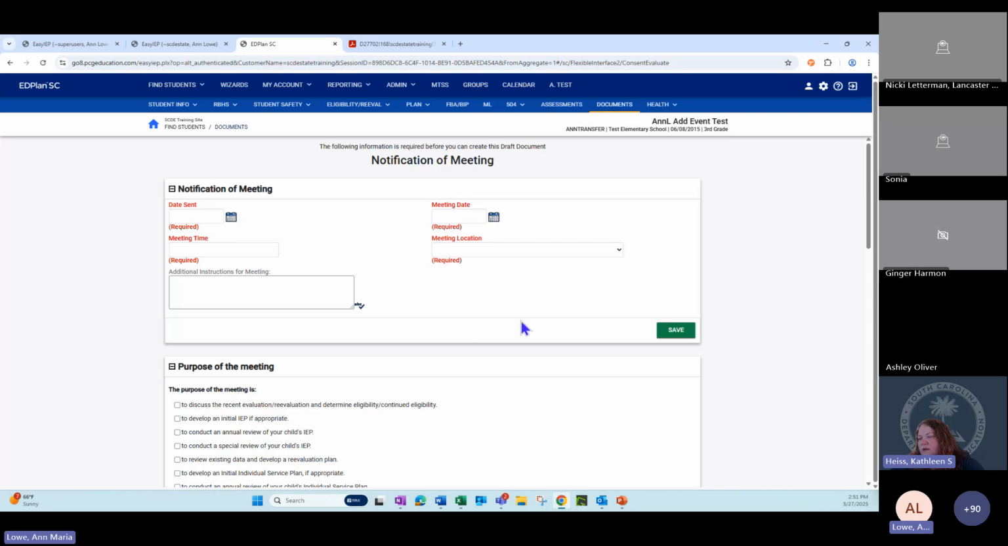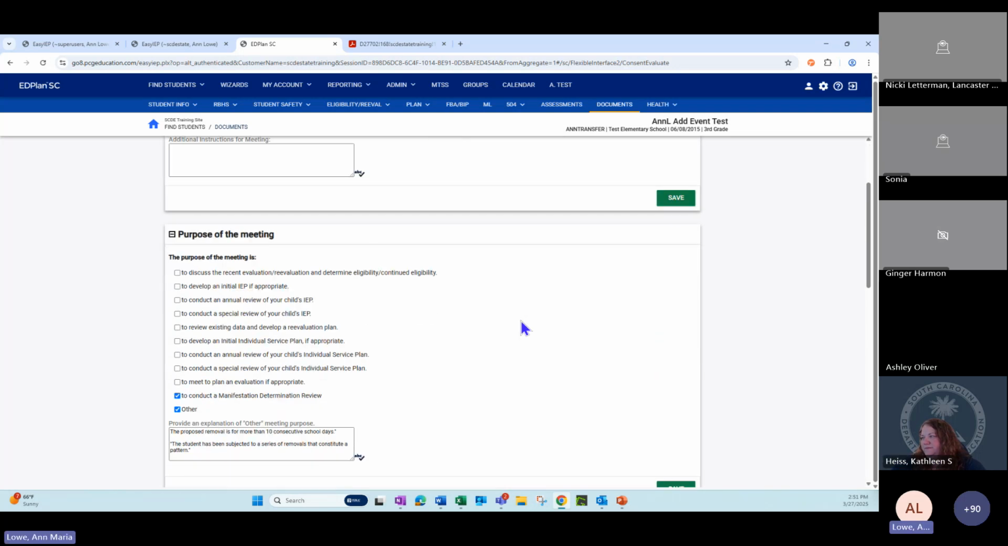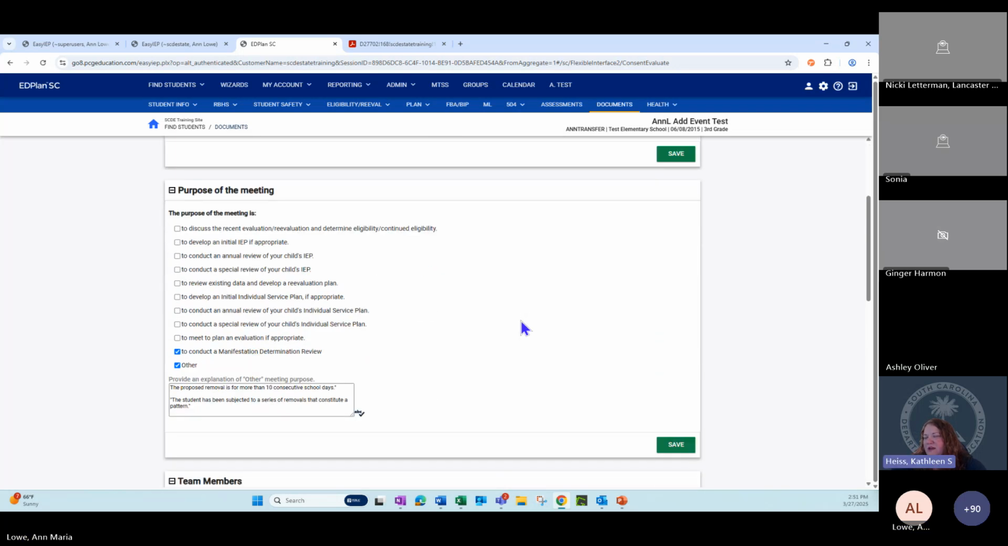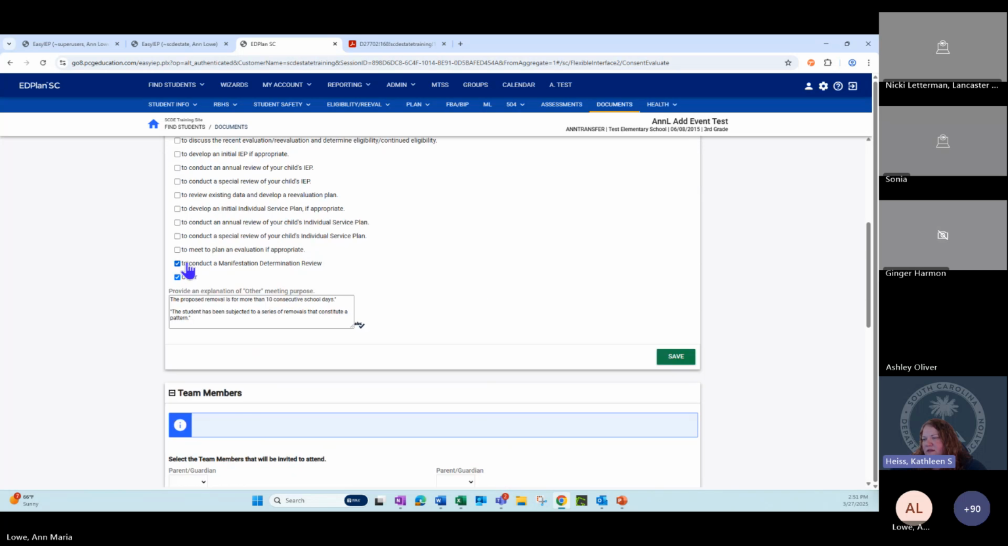It's going to be right under the purpose of the meeting. It's going to be added right here under purpose of meeting to conduct a manifestation, and these two choices will be there. But for right now, just remember to include them until that's added. They will be added to this notification of meeting here.